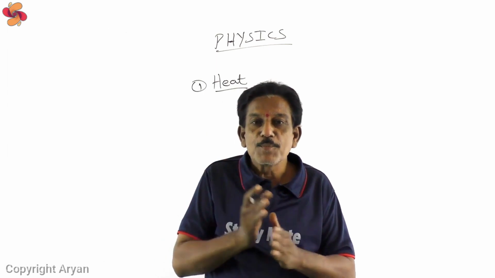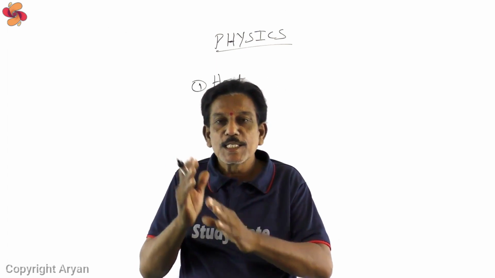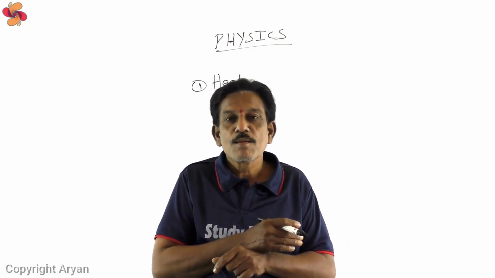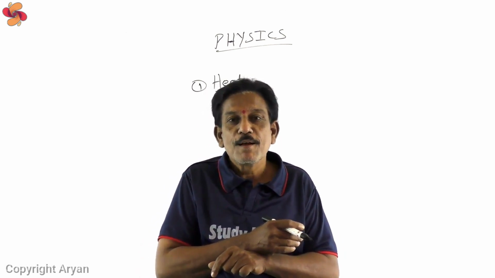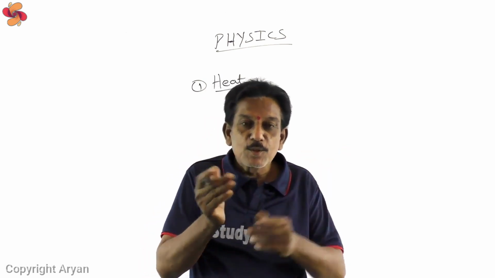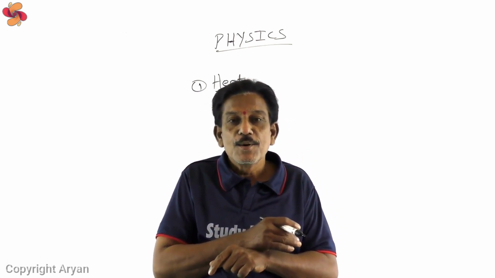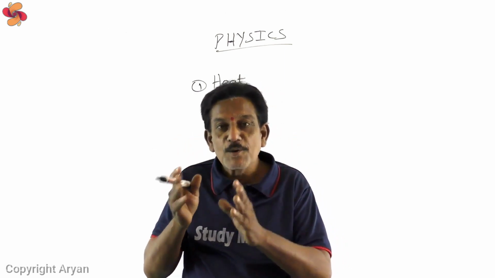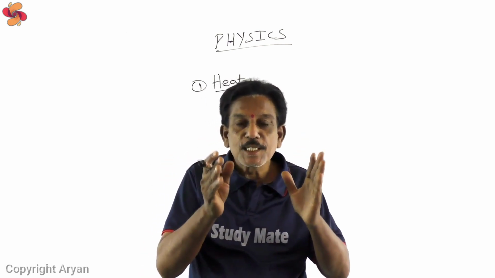Mainly in this chapter, you will face the main questions based on specific heat and its units, and also one important derivation, Q is equal to m s delta T. And the 1 mark and 2 marks questions: latent heat of vaporization, latent heat of fusion, principle of calorimetry, and also the principle of method of mixtures, and applications of specific heat.